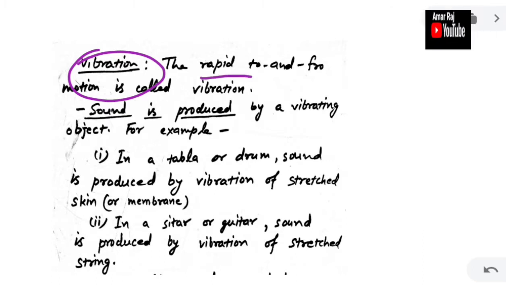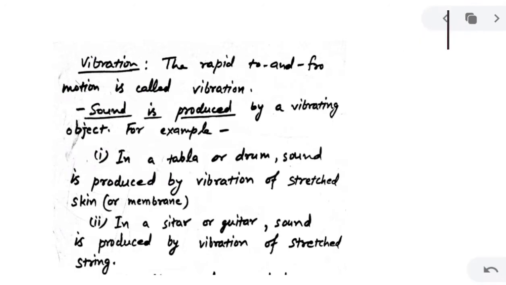As you can see, the rapid to and fro motion is called vibration. Rapid means fast, to and fro means back and forth. So the fast back and forth motion that happens repeatedly is called vibration, and the result of this vibration is the production of sound.